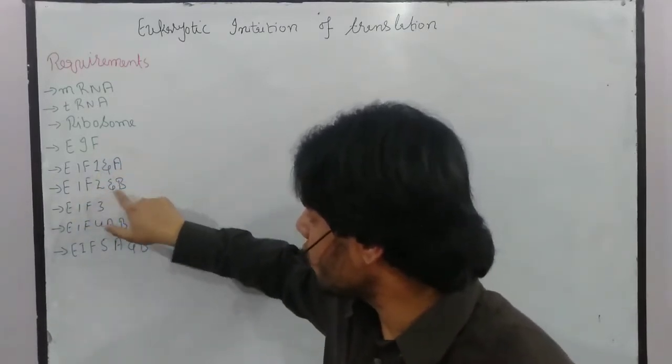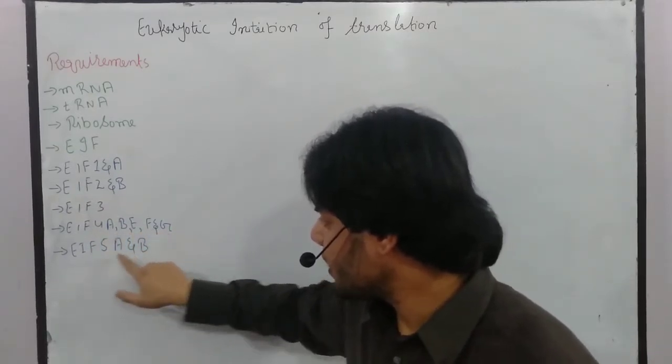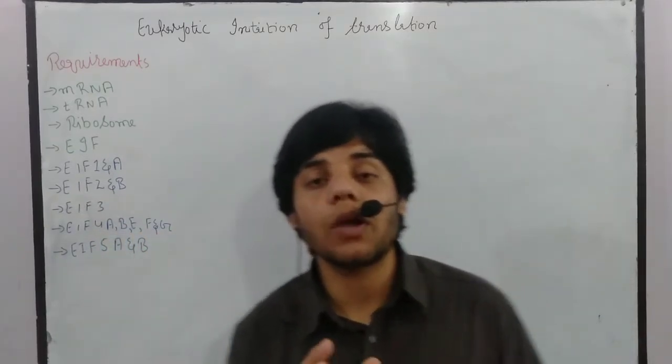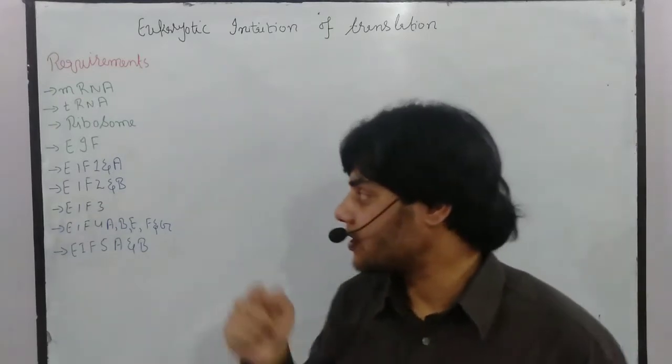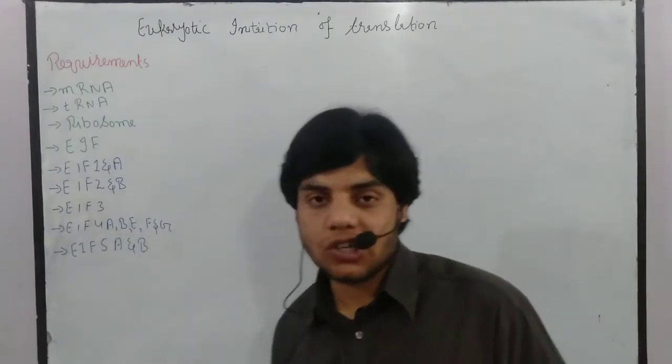1, 2, 3, 4, 5, 6, 7, 8, 9, 10, 11, 12. So almost we have 12 eukaryotic initiation factors. Now let's talk about the function of each initiation factor.